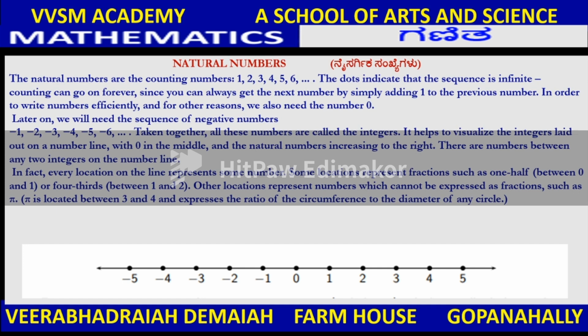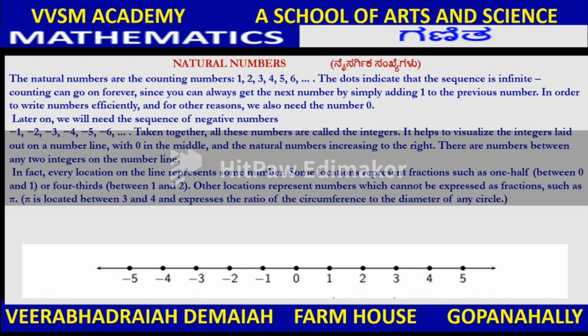the previous number. In order to write numbers efficiently, and for other reasons, we also need the number 0. Later on, we will need the sequence of negative numbers: -1, -2, -3, -4, -5, -6, and so on and so on. Taken together, all these numbers are called integers.